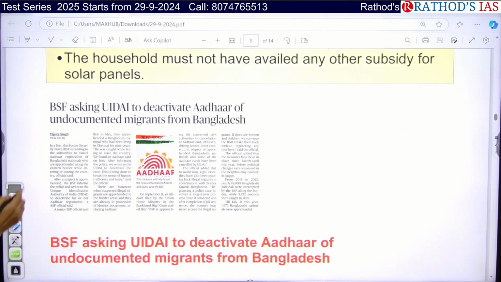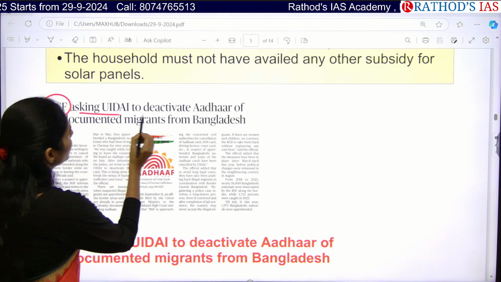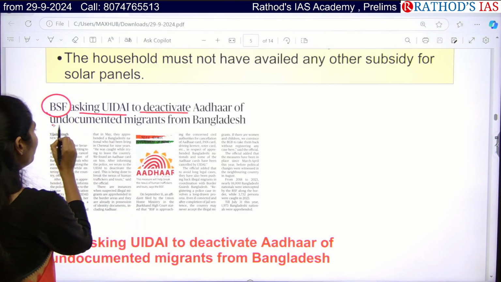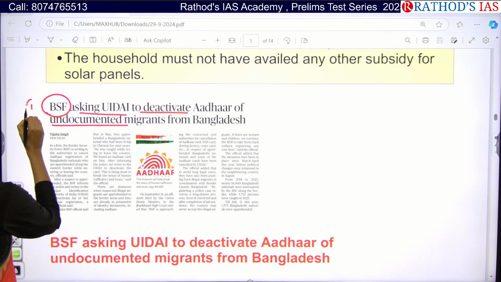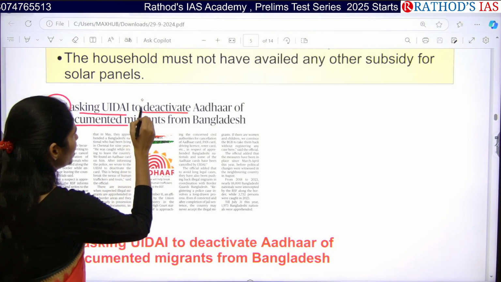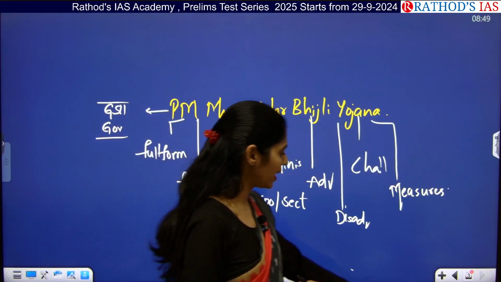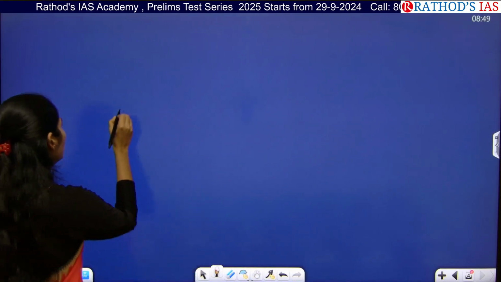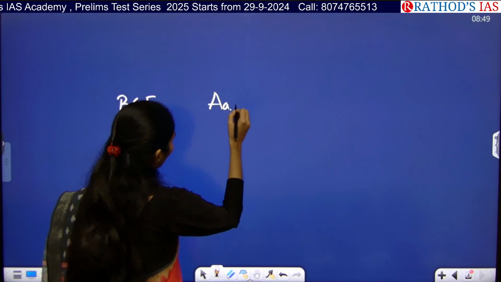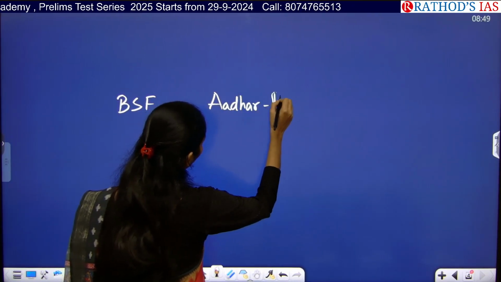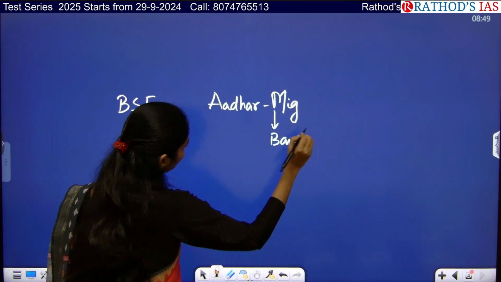The next topic here is BSF, that is the Border Security Force, asking UIDAI to deactivate Aadhaar of undocumented migrants from Bangladesh. So the first keyword here is BSF, and the second is deactivating Aadhaar of migrants. Okay, so let us write those keywords which are seen in the title. The first one is Border Security Force, and the second is cancellation of Aadhaar of migrants, and these migrants came from Bangladesh.